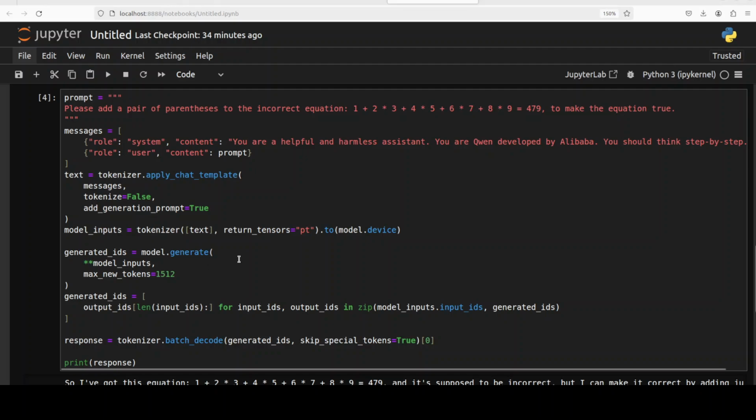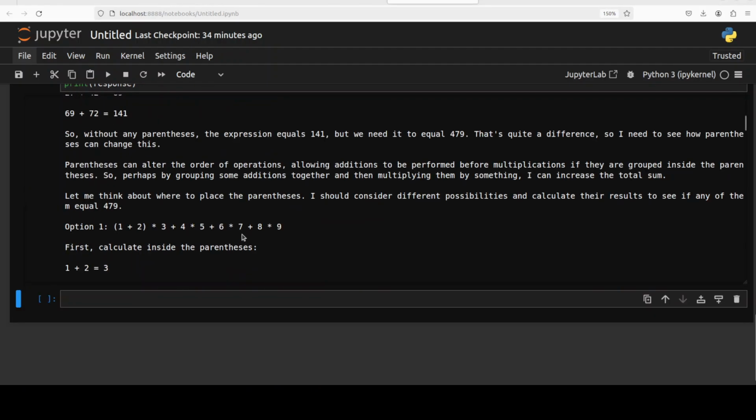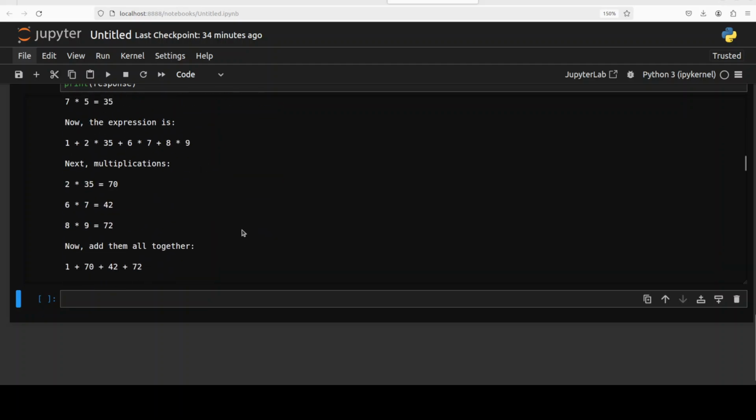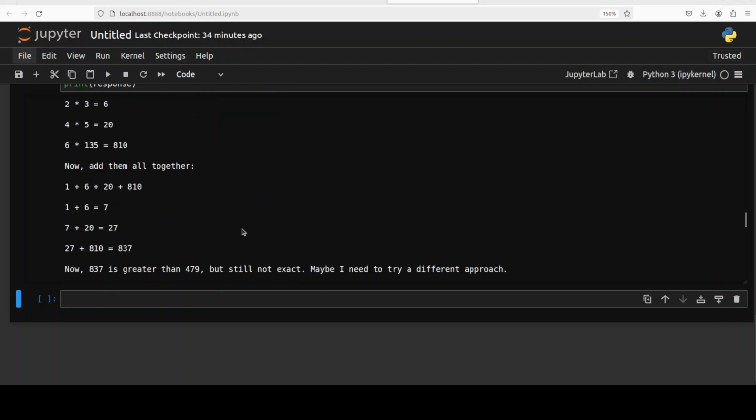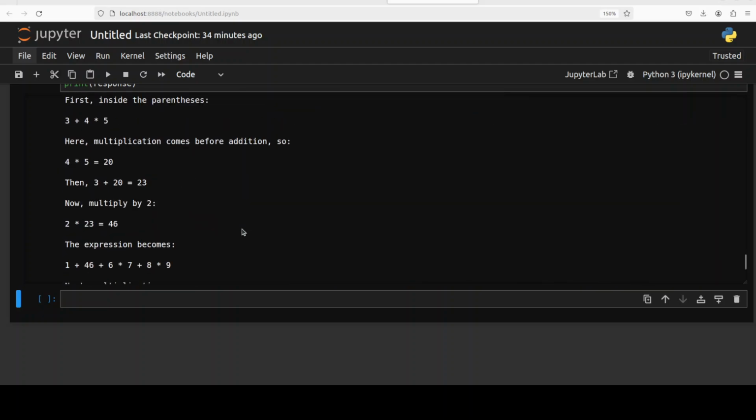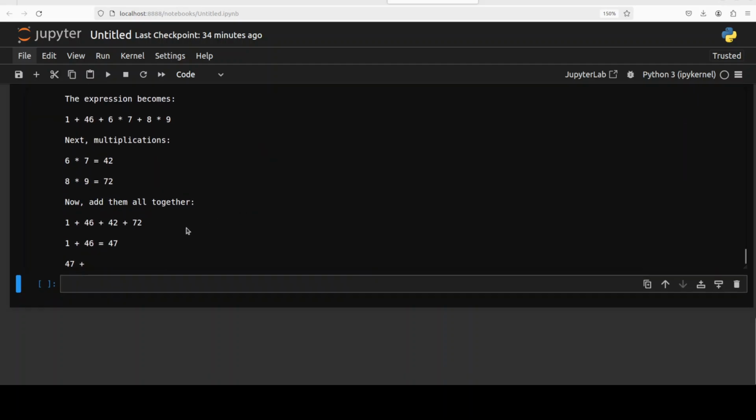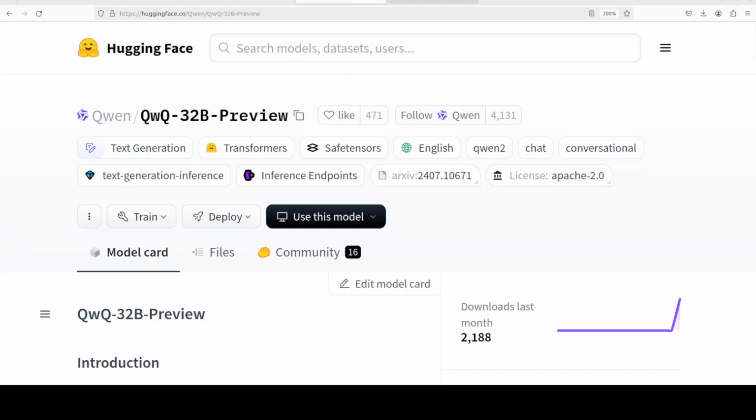Meanwhile, it has come back. Let's go down. It is going through it, adding all of them together, and you see it is thinking just like humans. It is still going on and on and on. This is one thing, as I mentioned at the start of the video, that it just goes into this reasoning loop just like humans, and then it takes long, not only time but also produces a lot of stuff. So I think this is where they're still working, because remember, the model is still in preview, but really good stuff.